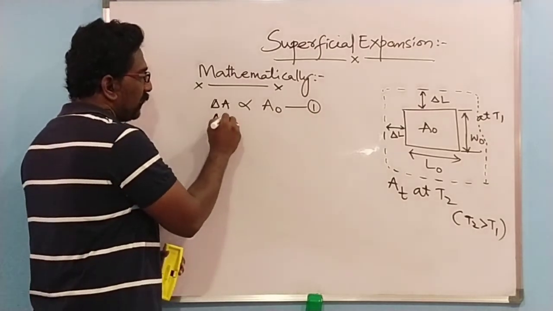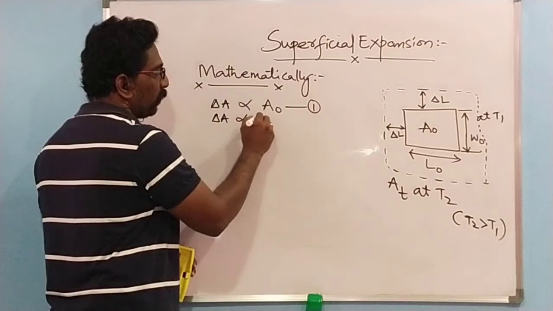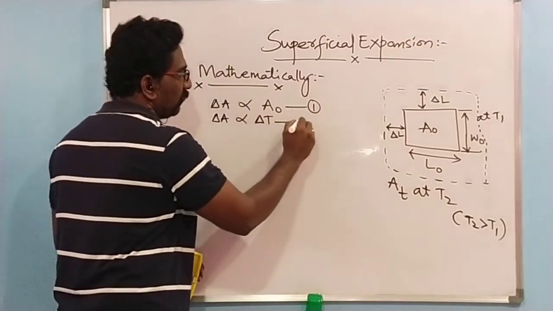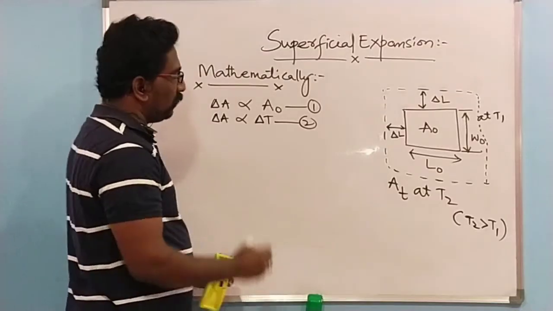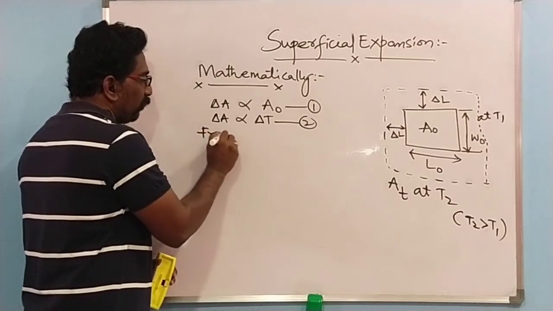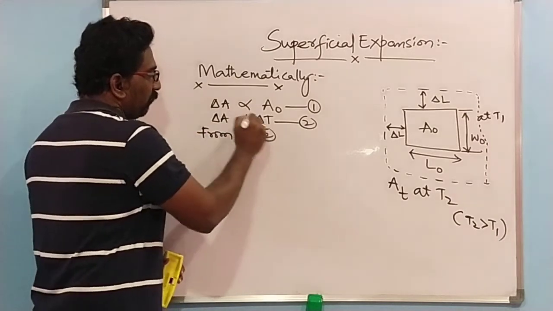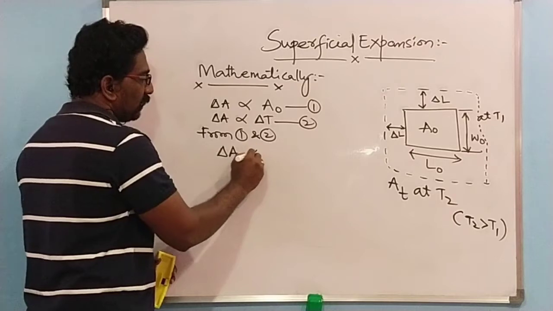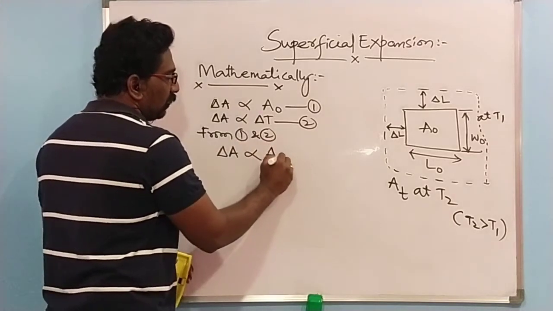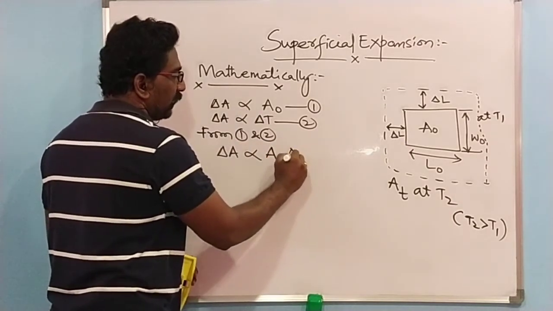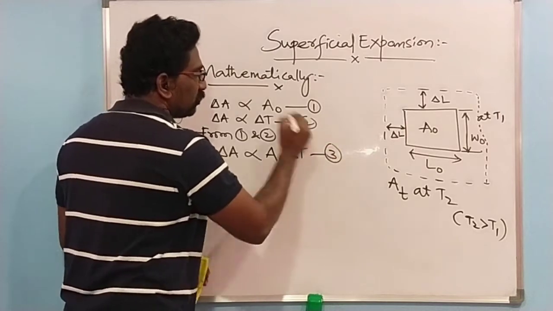Then delta A is also directly proportional to delta T, that is equation number 2. From equations 1 and 2, we get delta A is directly proportional to the product of A0 and delta T. Let it be my equation 3.